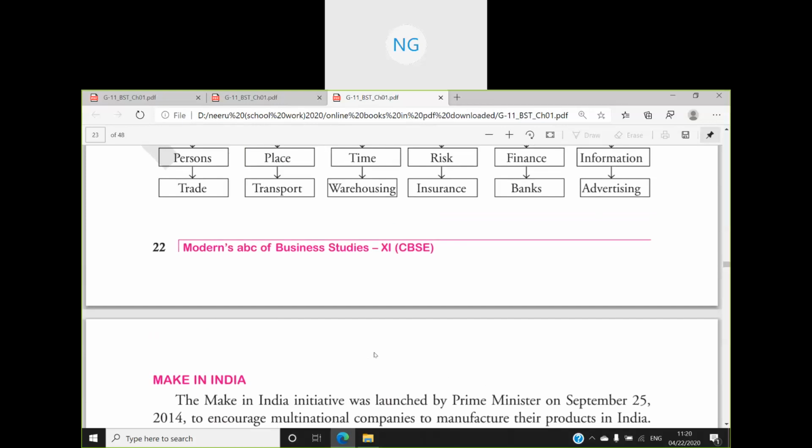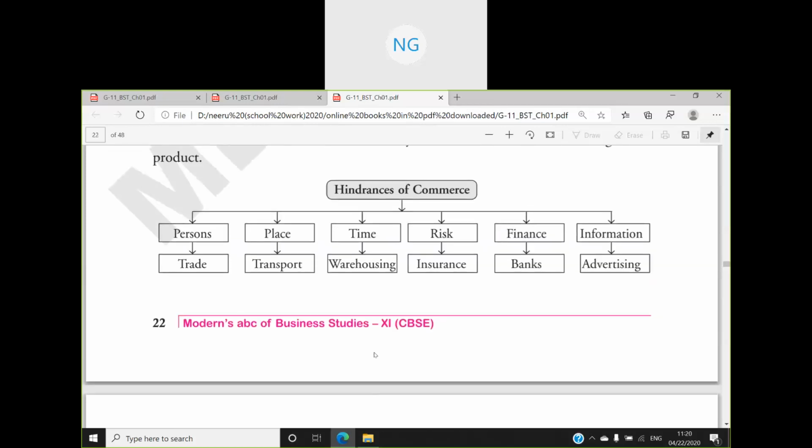So we have done this commerce and auxiliaries to trade today. Trade means